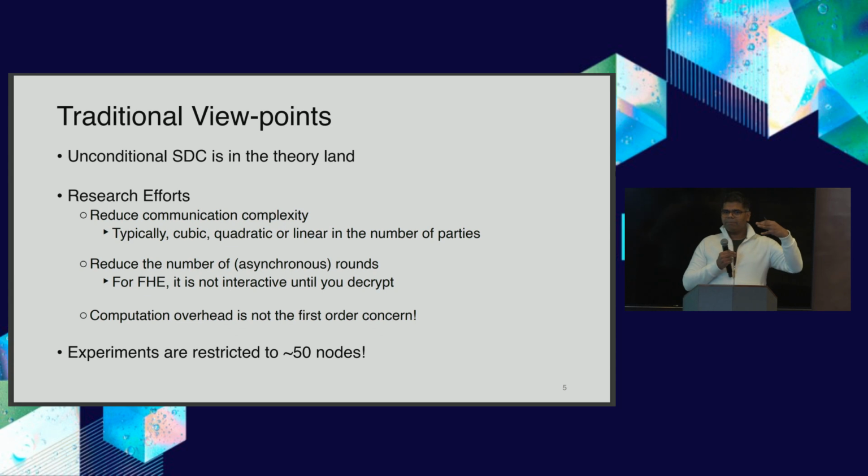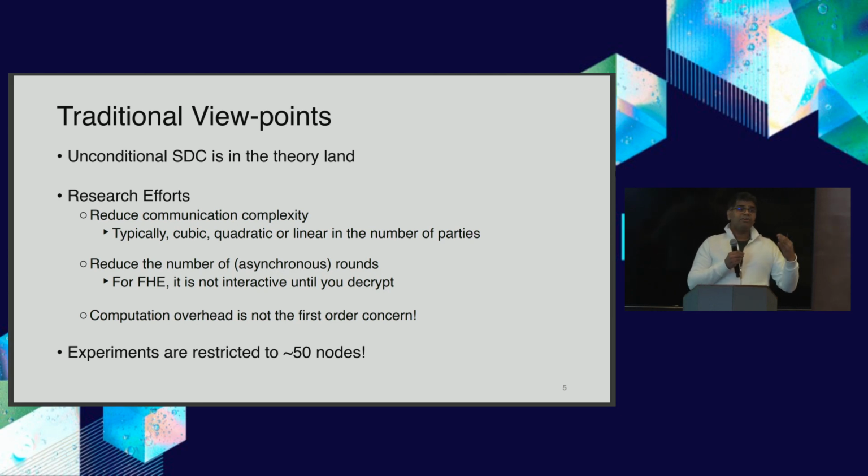So overall, based on that slide, what we typically see in practice is that unconditional MPC and SDC is just complete theory, and research efforts are generally to reduce the communication complexity, typically to cubic or quadratic, and use batching techniques to further reduce that if we can.